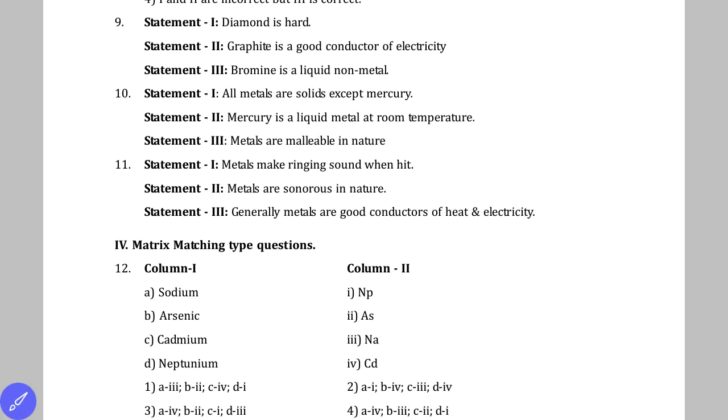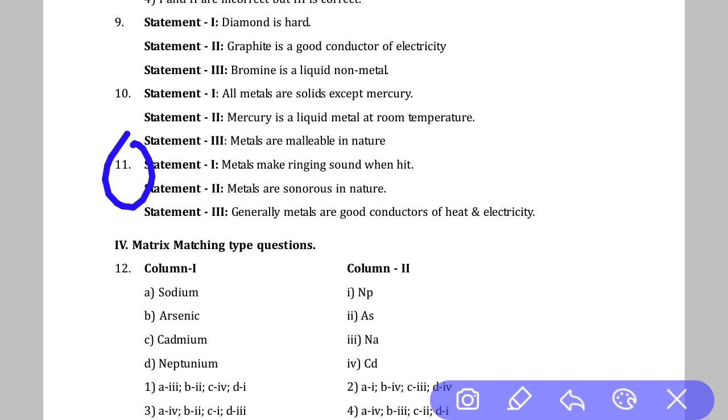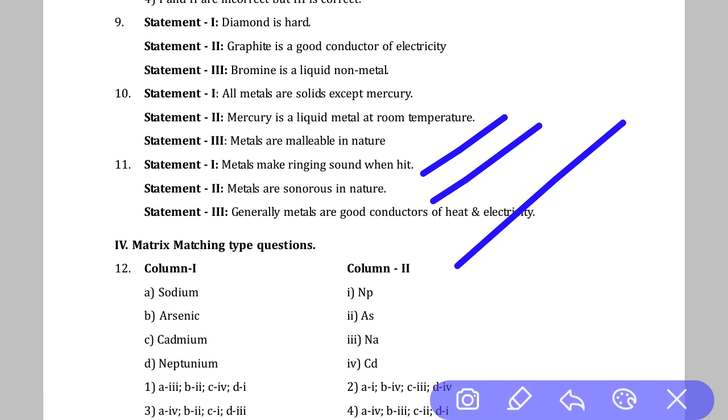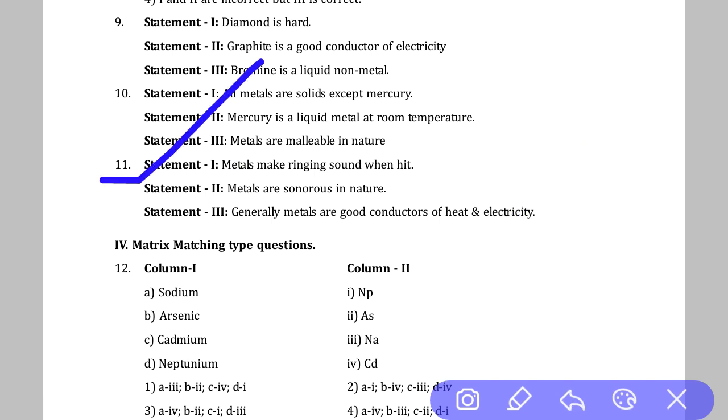Okay, going to the next question, that is question number 11. Statement 1: metals make a ringing sound when hit. Yes, that is right. Metals are sonorous in nature. Generally metals are good conductors of heat and electricity. Again these are also right. So all 3 statements are right. So our option is the first option, all of the statements are correct.